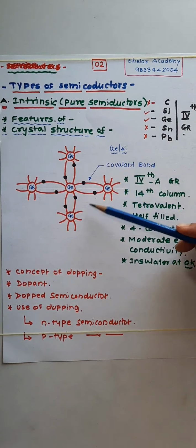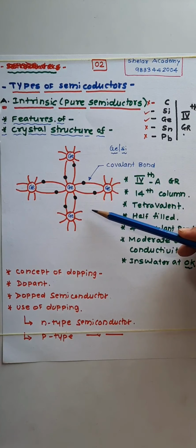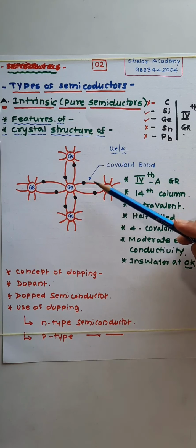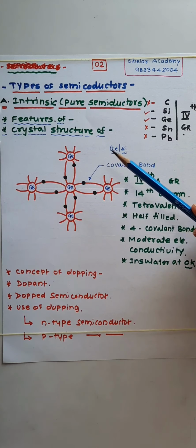Now, on the basis of the impurity added, either to increase the free electrons or to increase the holes, extrinsic semiconductors are of two types. Those two types we will discuss in the next lecture.